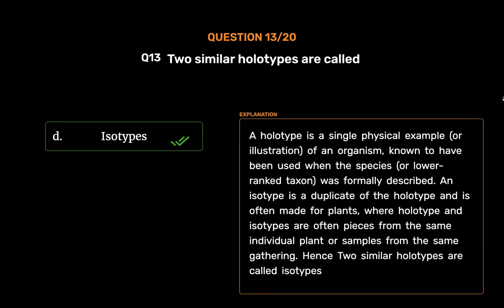Isotypes. A holotype is a single physical example, or illustration, of an organism, known to have been used when the species, or lower-ranked taxon, was formally described. An isotype is a duplicate of the holotype and is often made for plants, where holotype and isotypes are often pieces from the same individual plant or samples from the same gathering. Hence, two similar holotypes are called isotypes.